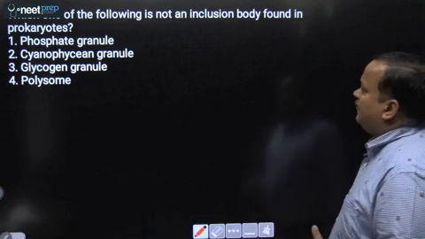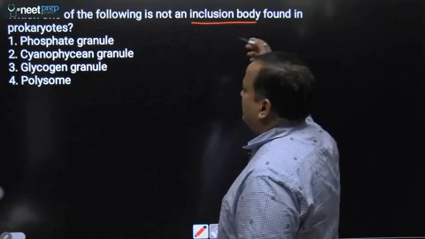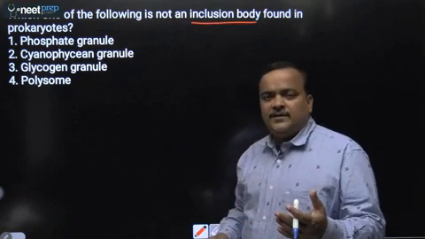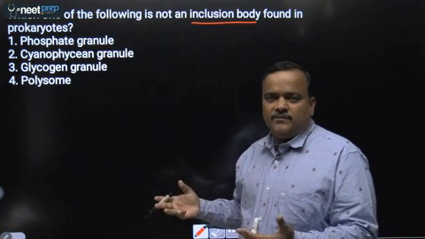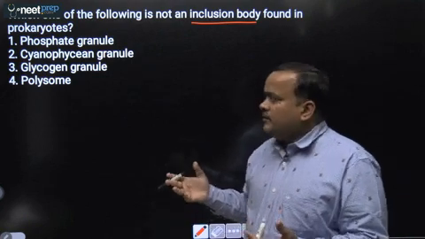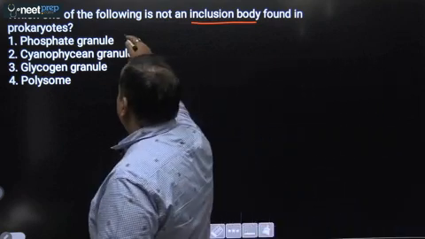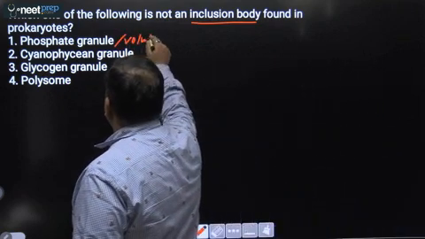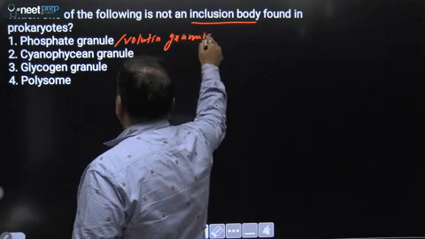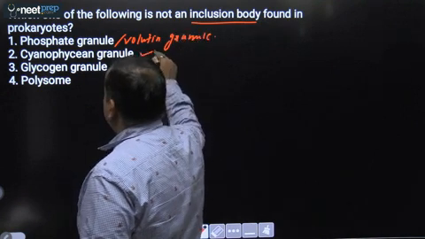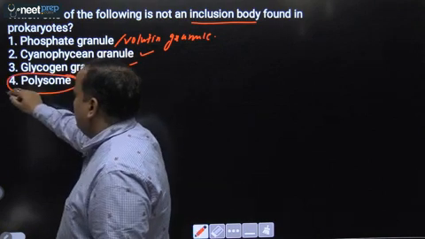Next question. Which one of the following is not an inclusion body found in prokaryote? This is also there in cell chapter, but we are discussing Monera, and bacteria is representative member of Monera. So inclusion body. Phosphate granule, or it is also referred as volatile granule, it is present. Then cyanophycin granule is present, glycogen granule is present. Polysome is not an inclusion body. So answer will be fourth.